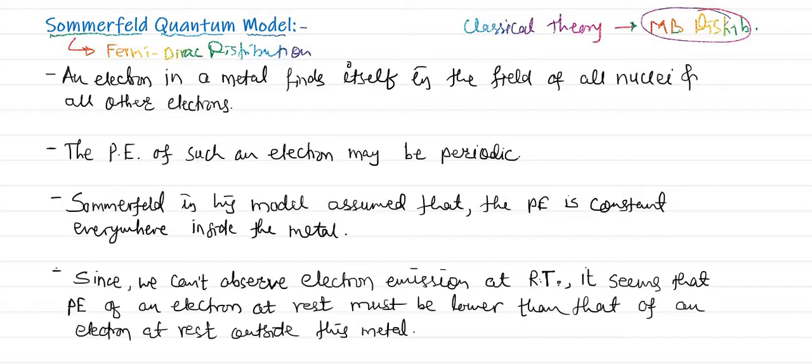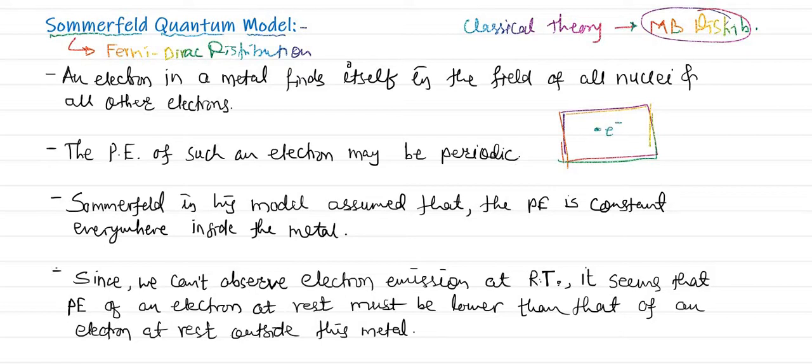Okay, so according to Sommerfeld, an electron in a metal finds itself in the field of all nuclei and all other electrons. There are a number of electrons, and when we are dealing with a particular metal we have n number of atoms, and within one mole we have 10 raised to 23 atoms, that is the Avogadro number of atoms, right? So what Sommerfeld said is, if I am talking about a specific electron, let us consider this electron.